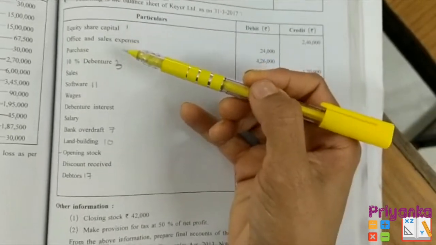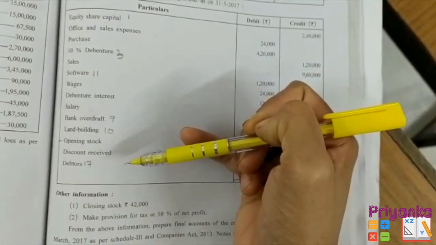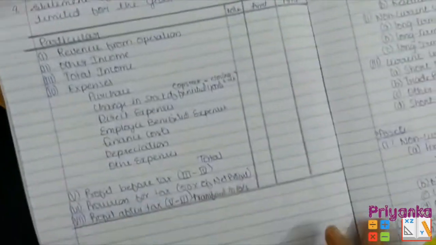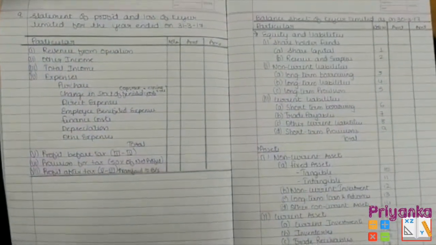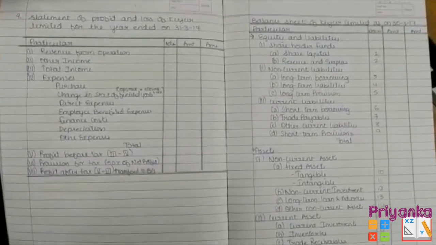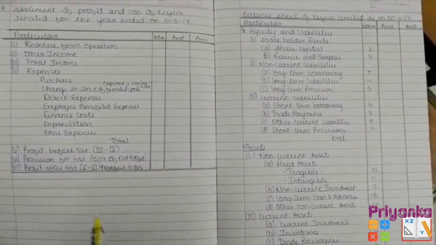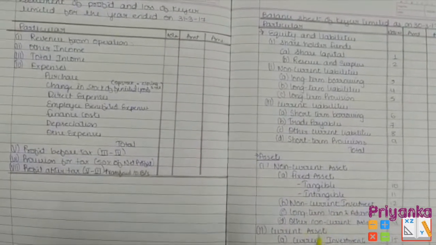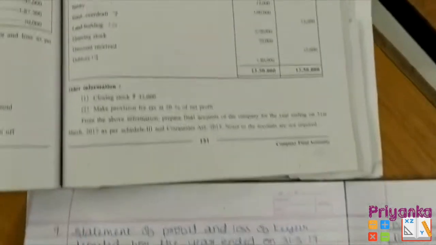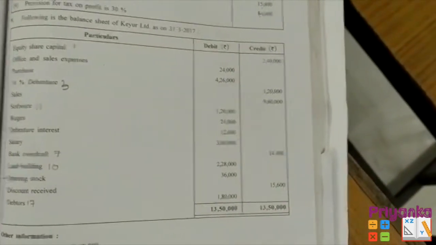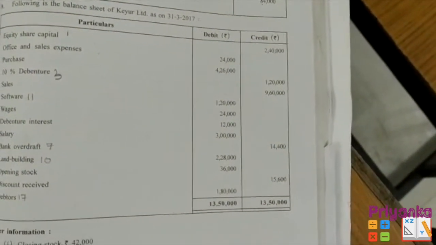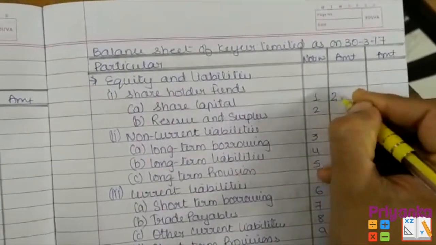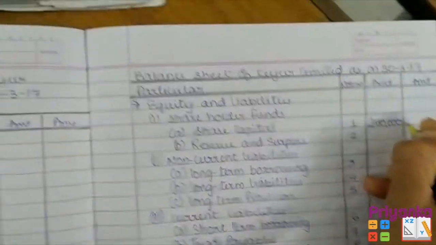Now here if you check properly, you will find there are some entries of profit and loss as well. So here we are going to prepare the statement of profit and loss as well as the balance sheet. Before you start the solution, you have to write down these entries and be ready with the specimen so you don't make any mistake in the format. Now moving to the first entry. Here it is written equity share capital of 2,40,000 will come in your balance sheet, 2,40,000 in the share capital.